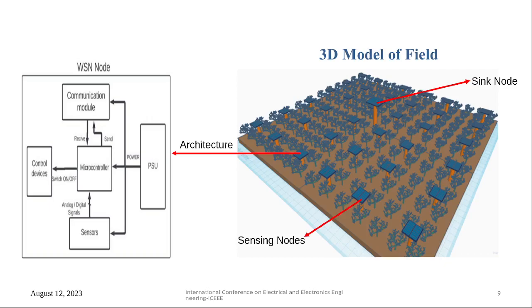From the 3D model, we can see that each node has a solar panel, and the PSU takes input directly from the solar panel and stores it in a lithium-ion battery cell. If sunlight is not available, the system can be autonomously powered through the batteries. When solar power is available, the system can charge at the same time and also be powered by solar.